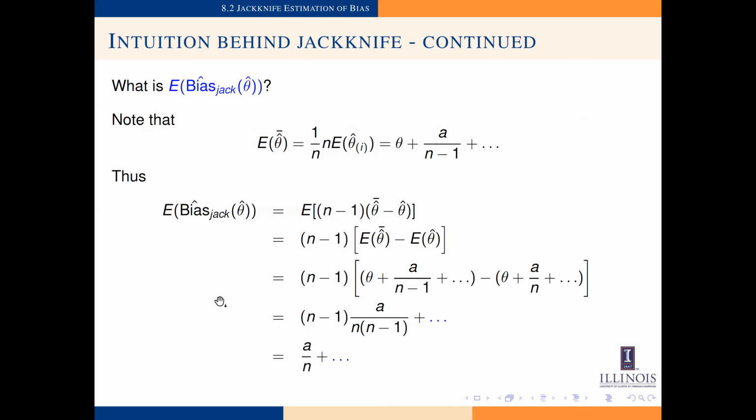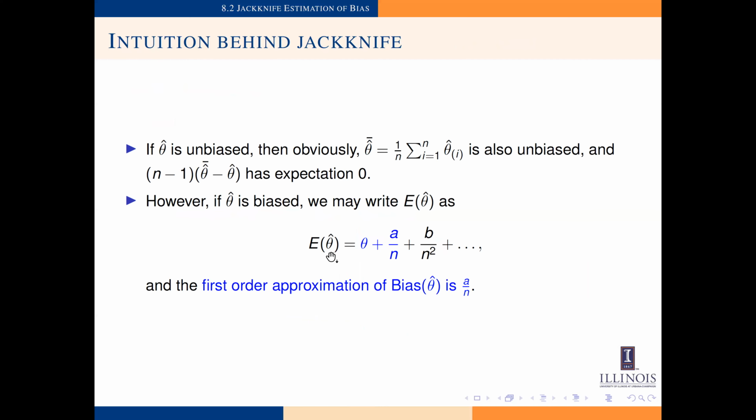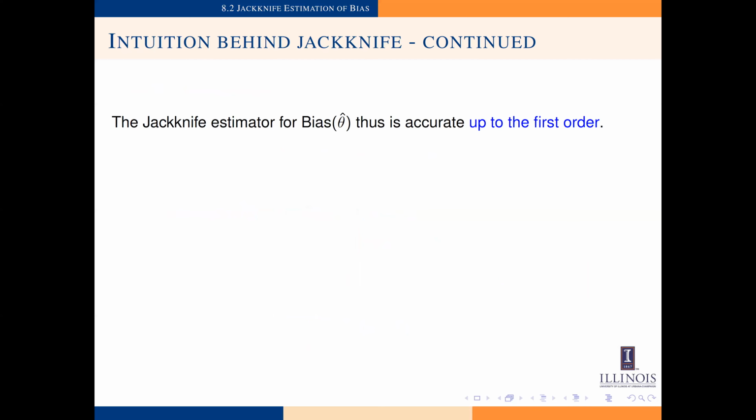Its expectation is equal to a divided by n plus something, and you can see that the first term is the same as the first order approximation for the bias of theta hat, which is a divided by n. That's what we mean by saying this jackknife estimator is accurate up to the first order.